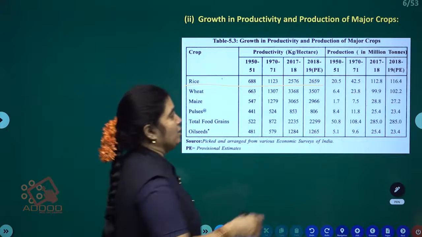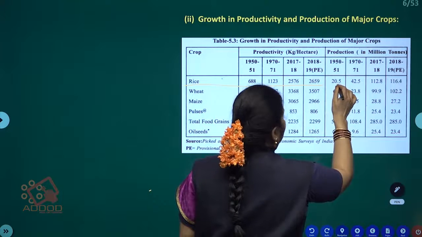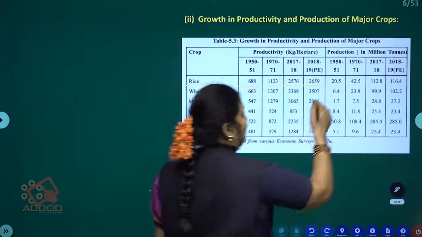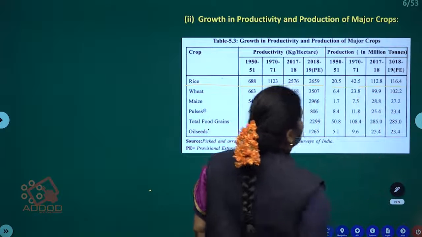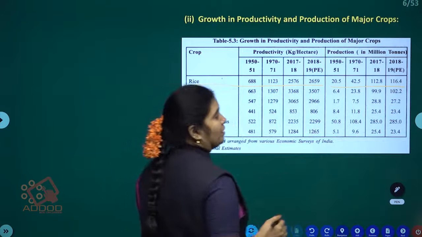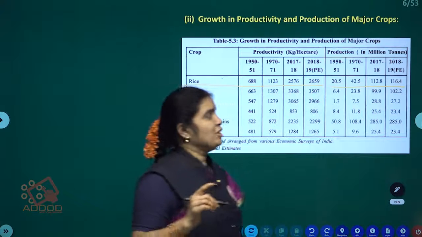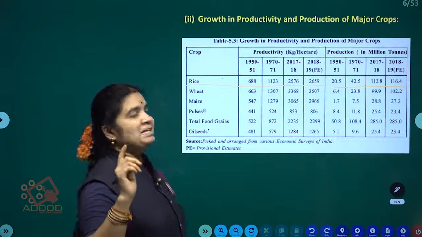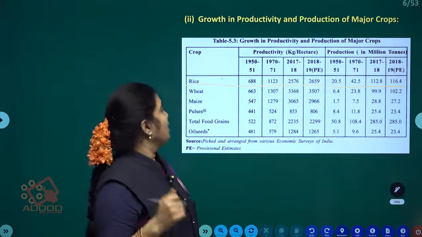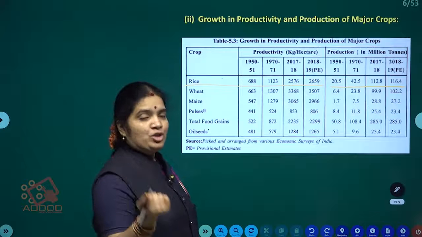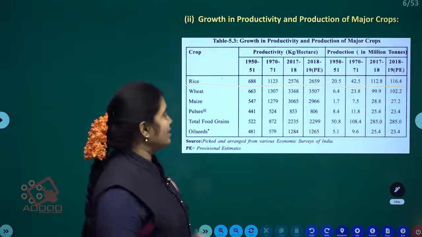Next, production, in million tons: 20.5, and it increased in 2018-19 to 116.4 million tons. So here rice production is also increasing.